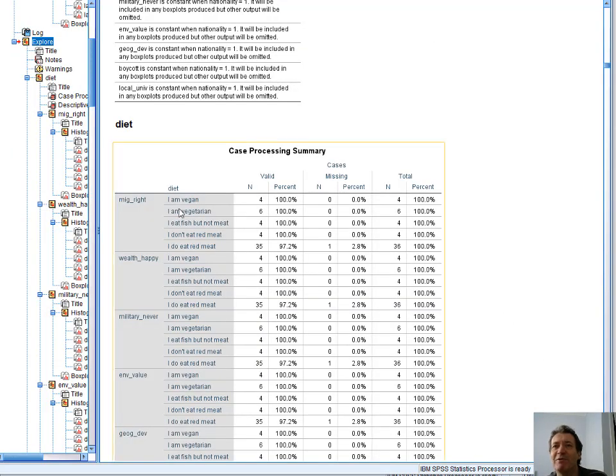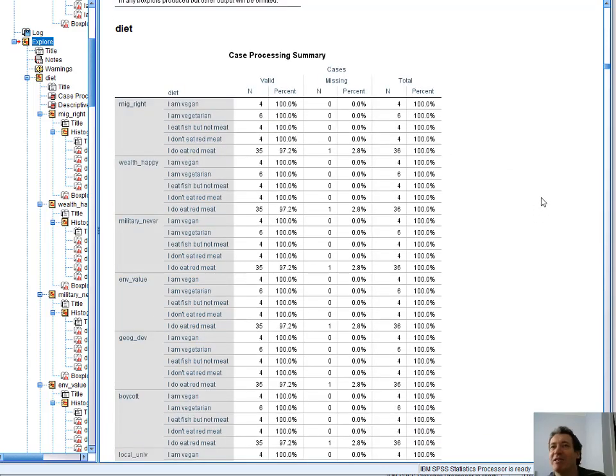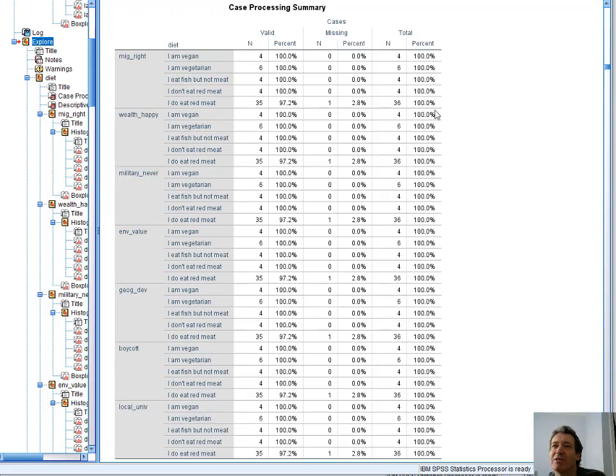So it's finally produced an enormous number of results just from that one command, and you can really just pick over these. Here it's telling you how many people were in each category, among the people that gave different answers for migration: the vegetarians, vegans, and so on.